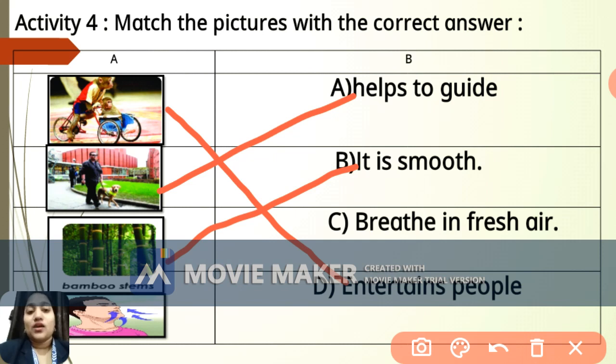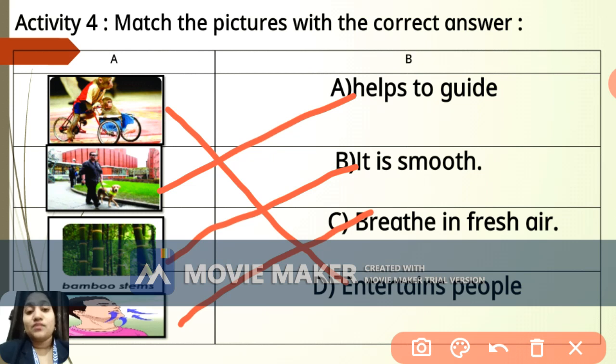The fourth one, a person is inhaling air. So you can say he is breathing in fresh air. So that is option number C, breathe in fresh air. So here the first one matches with the correct option, that is D, entertains people. So monkeys basically entertain people. Second, dogs definitely help to guide people, right? Definitely blind persons. And the third one, that is bamboo stems, it is smooth. So the option B is correct.